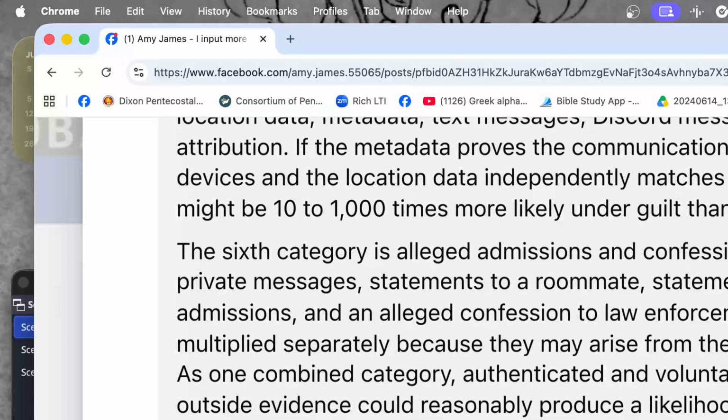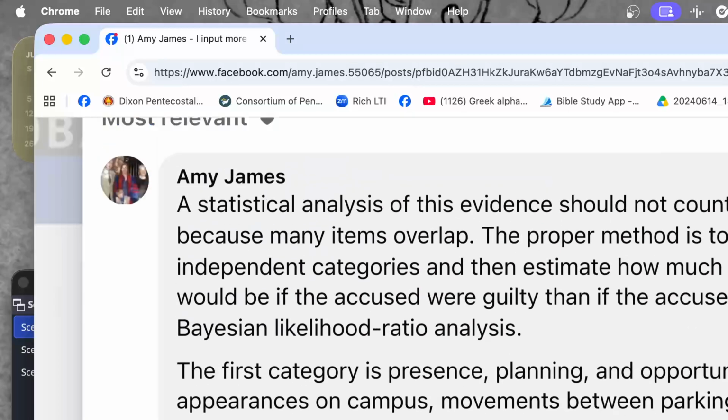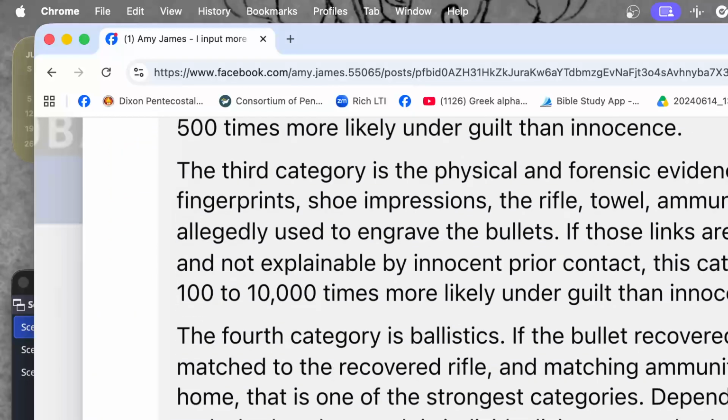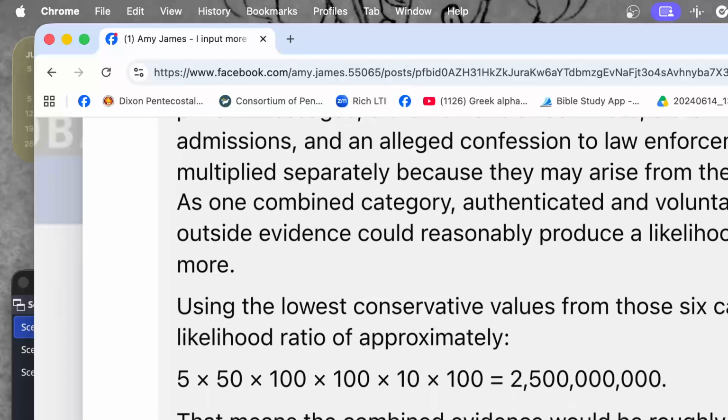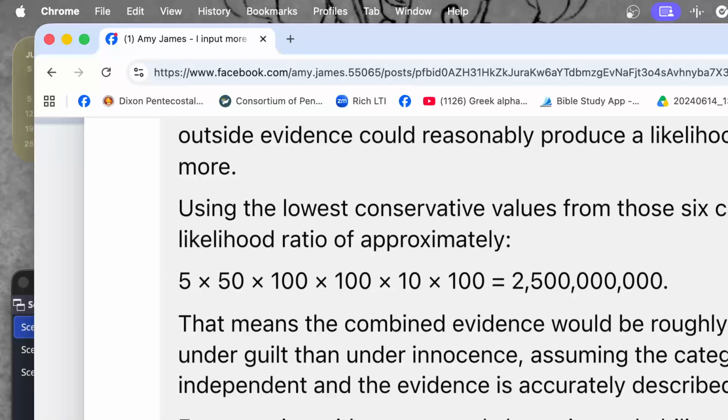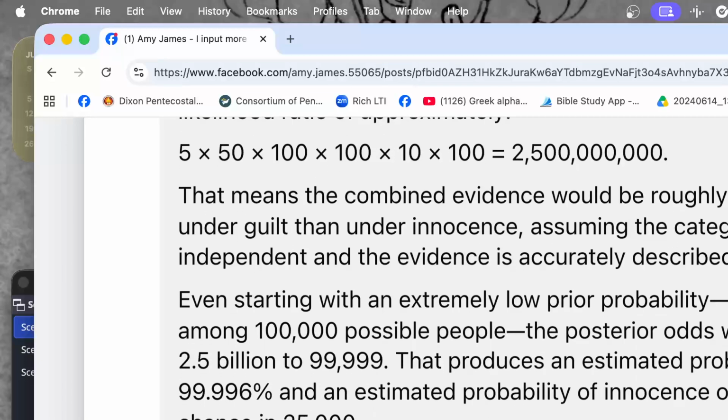So I'm going to post this below my video so you can go through it yourself and read what it put, but I don't really know how to tackle debating if this is accurate, but I'm just going to post what it thought and you can discuss. So it took the different increased likelihoods and multiplied them, and it came up with 2.5 billion. So it says that means the combined evidence would be roughly 2.5 billion times more likely under guilt than under innocence, assuming the categories are sufficiently independent and the evidence is accurately described.